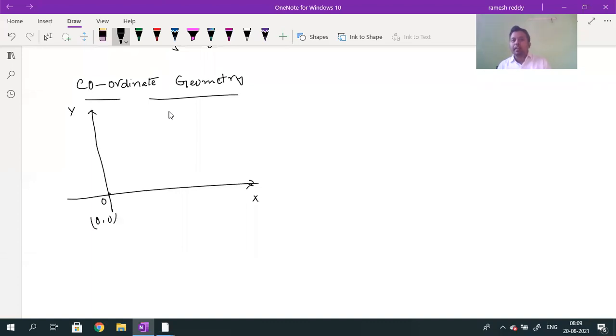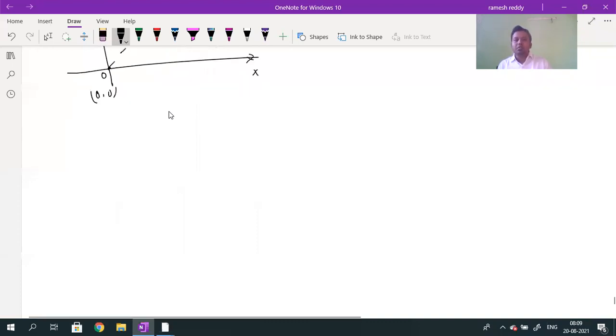I consider a point P. The position of the point P is given by its coordinates: its x coordinate is x, and its y coordinate is y. What is the distance of the point P from the origin? That distance is given by OP. What is the formula for finding the distance between two points? If any two points are given, how can we find the distance between them?